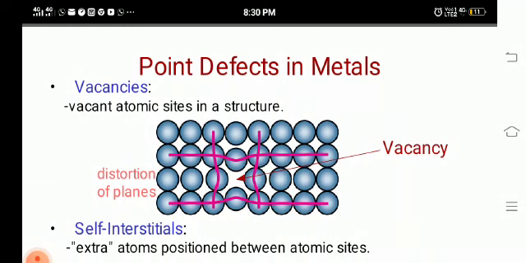What do we mean by vacancies? Vacant atomic sites in a structure are called vacancies. Here in this image you can see a number of atoms. In that there is a space, a void in the material. That is, there is no atom at that particular space. That is called a vacancy.